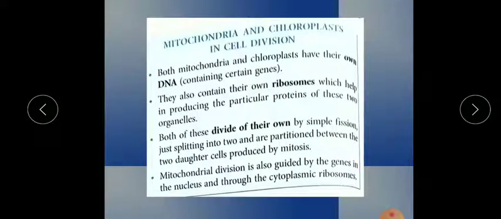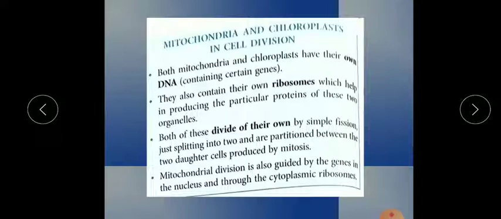Now, as you know children, mitochondria and chloroplast are very important cell organelles, and I have already explained in my cell organelle video that they both contain their own DNA. So they have their own genes. They have ribosomes also, so that they can easily produce their own proteins. Since they have their own DNA, they are independently able to divide.